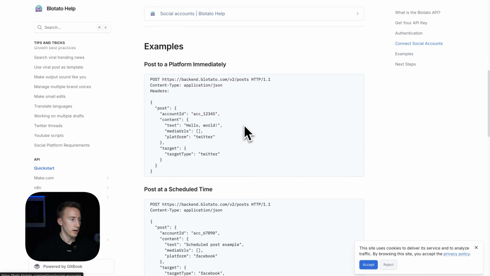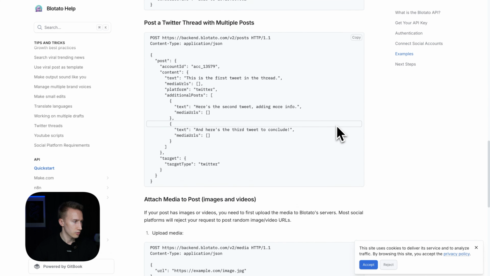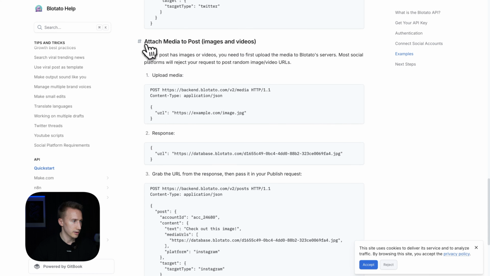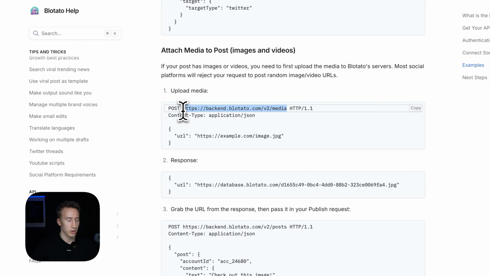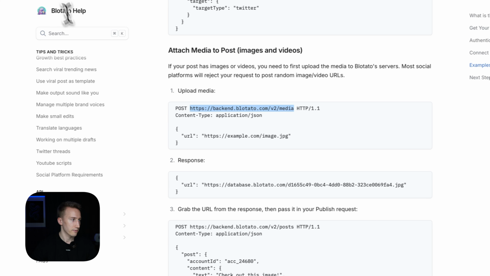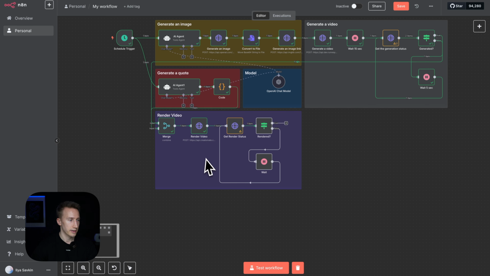That's the correct way. And then we need to scroll all the way to attach media to post images and videos. Okay, so first let's copy this link. This is going to be the endpoint for sending our data from n8n. Let's go back to n8n.